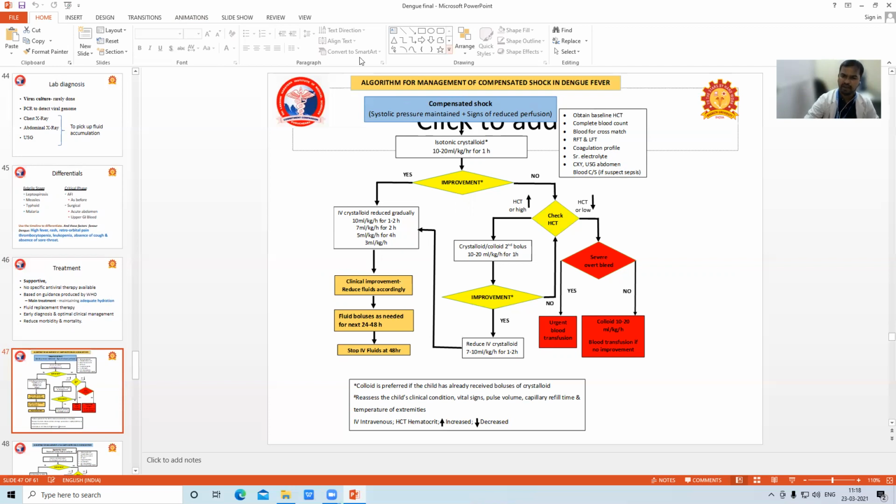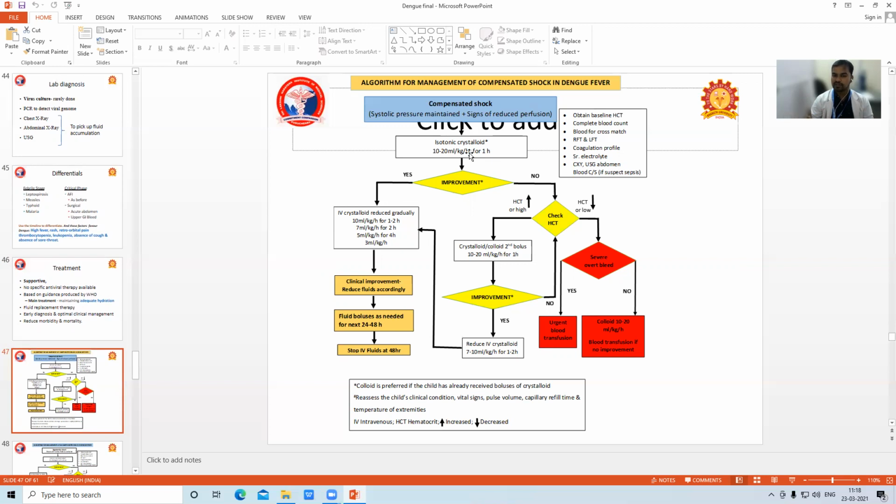Based on compensated or decompensated shock, how fast we infuse the fluid differs; otherwise most things are the same. So here, 10 to 20 ml per kg over 1 hour. Then we should assess improvement.